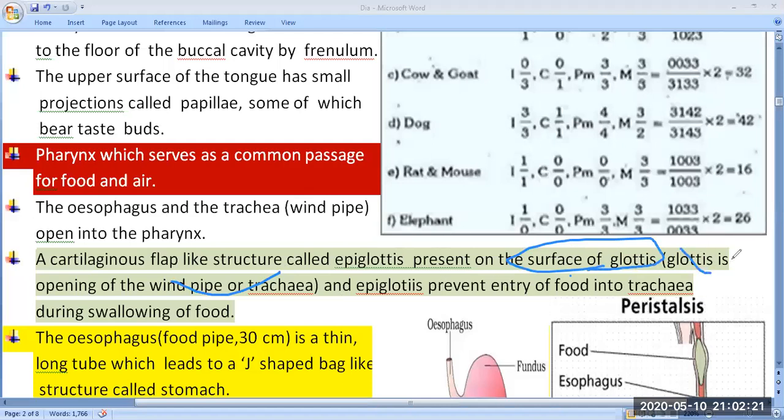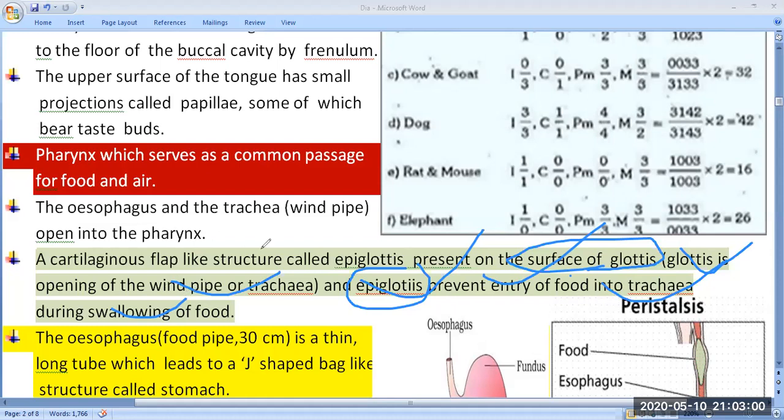Glottis is the opening of the windpipe or trachea, and the basic function of the epiglottis is to prevent the entry of food into the trachea during swallowing. This is very important, they already asked it in the NEET examination. So when they went to the restaurant and started to eat, and during eating they started coughing, why did this cough come? Because of the irregular movement of this epiglottis.